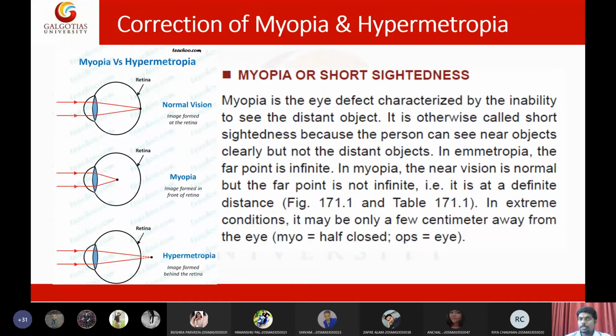The first one is myopia, or short sight. Short sight people cannot see distant objects. They can only see nearby objects, but they cannot see far away objects. That is why it is called short sight.